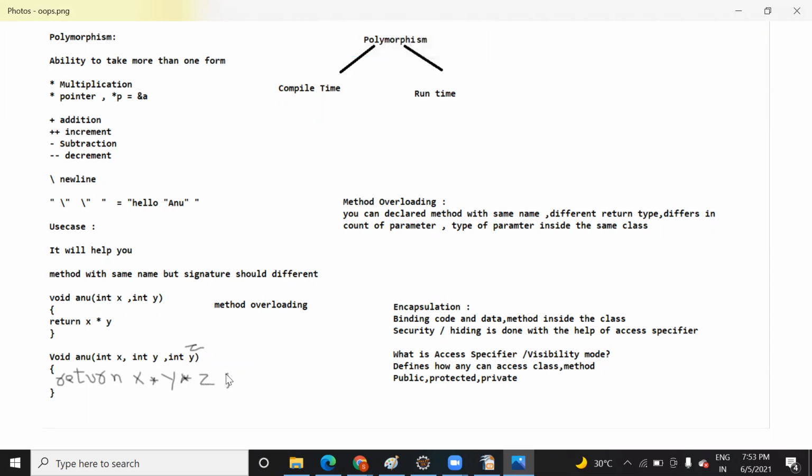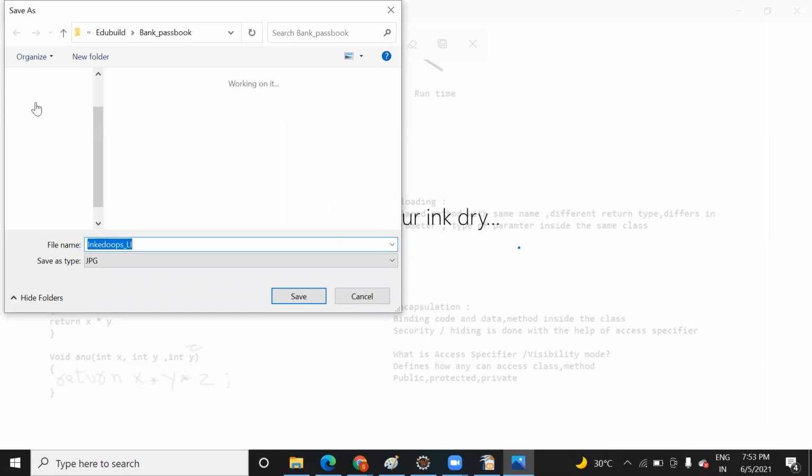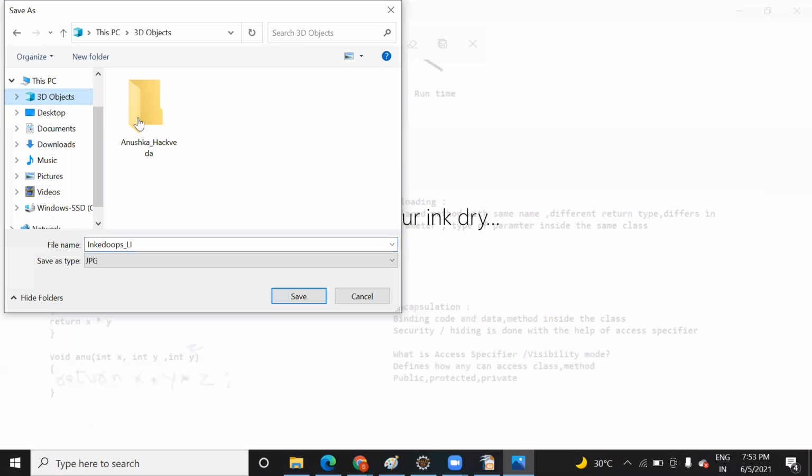So instead of this y you take z, so that there are three parameters that you have passed here, and based on that it is also doing multiplication. So as you have seen, with the same method name you are performing different operations. Let me save it, and then I will share it with you.